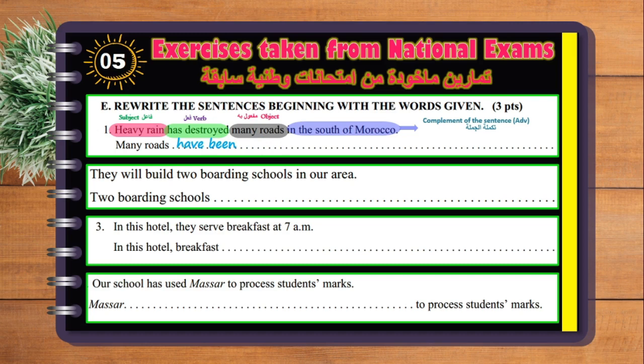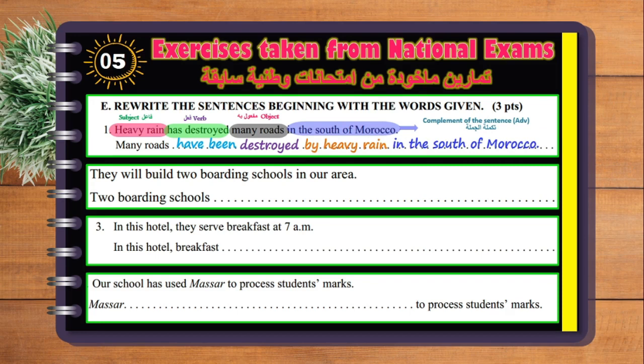Now we have again to go to the verb destroyed. This is the past participle, destroyed. And then we have by the subject, which is heavy rain, by heavy rain, and then you write the complement of the sentence, which is in the south of Morocco. Okay, let's go to the second one.